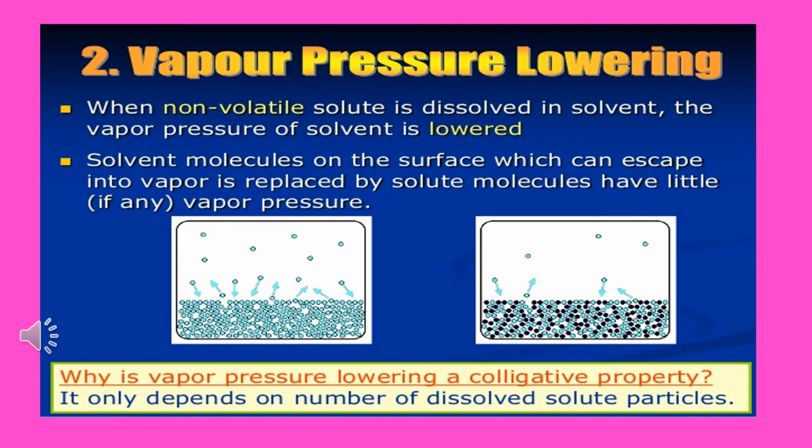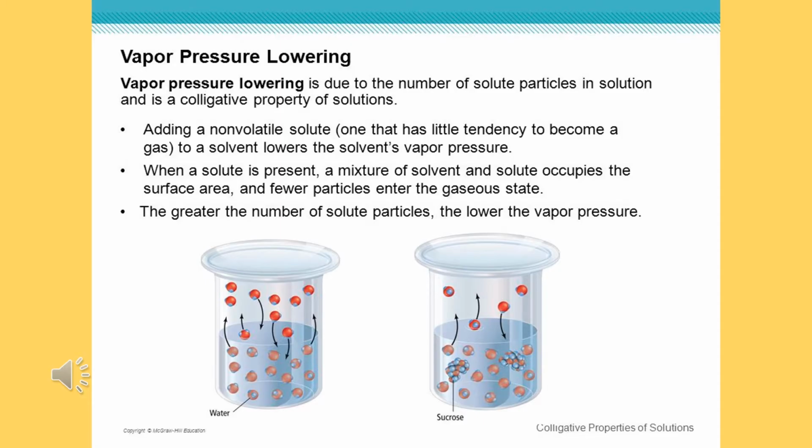Why is vapor pressure lowering a colligative property? Because it only depends upon the number of dissolved solute particles. The lowering of vapor pressure is due to the number of solute particles in the solution, and it is a very important colligative property of the solution. Adding a non-volatile solute to the pure solvent lowers the vapor pressure of the pure solvent.